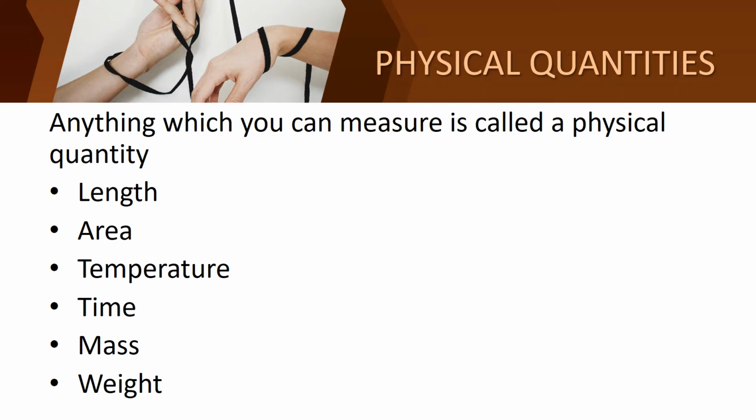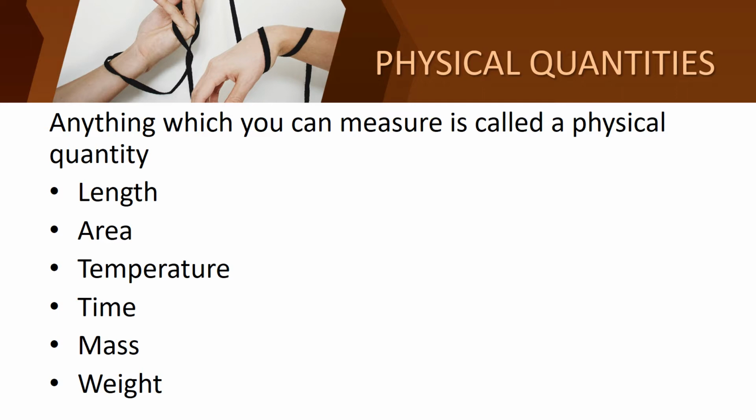We can't measure the amount of happiness, and we can't measure the caring of your parents. So we are saying that anything which you can measure is called a physical quantity. If you draw a line, can you measure it? By using a scale, you can measure it. So whatever you can measure is called a physical quantity.